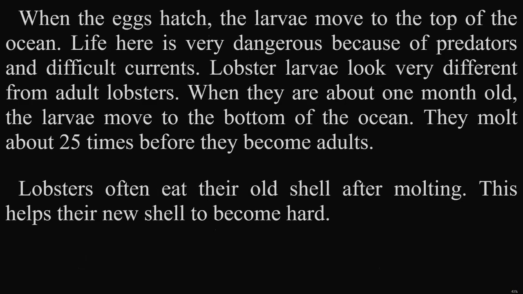When the eggs hatch, the larvae move to the top of the ocean. Life here is very dangerous because of predators and difficult currents. Lobster larvae look very different from adult lobsters. When they are about 1 month old, the larvae move to the bottom of the ocean. They molt about 25 times before they become adults.